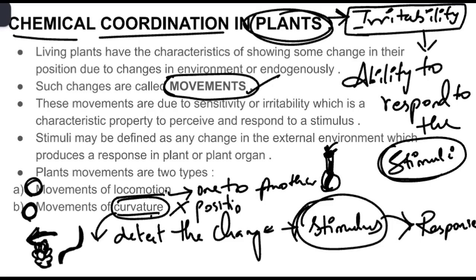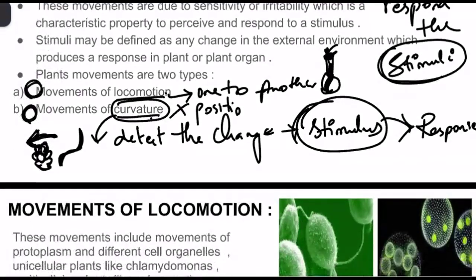First we will discuss movement of locomotion. The point you need to remember is that coordination in plants is due to chemical coordination only, because there is no nervous tissue. According to the stimuli, either external or internal, the plant will respond. These responses are called movements, and these movements are of two types. First one is movement of locomotion and second one is movement of curvature. In movement of locomotion, the plant part will move from one place to another place because of the stimuli, whereas in movements of curvature there is no movement from one place to another, but instead they will show some curvature or bend, either towards the stimuli or away from the stimuli.